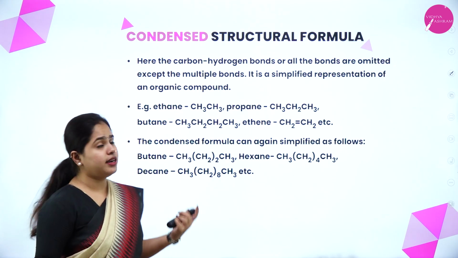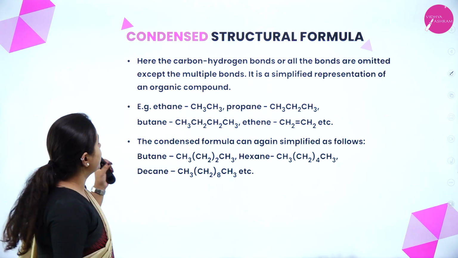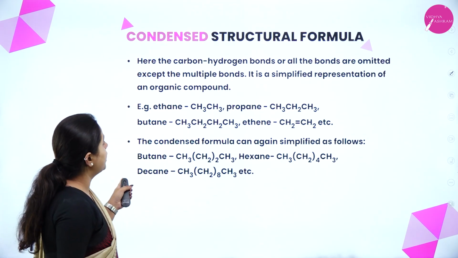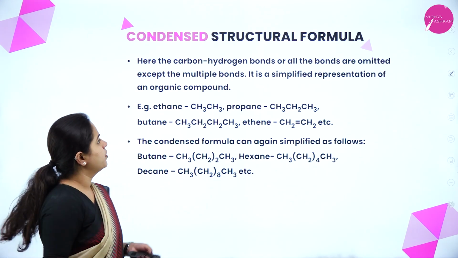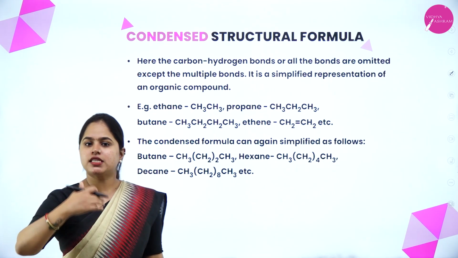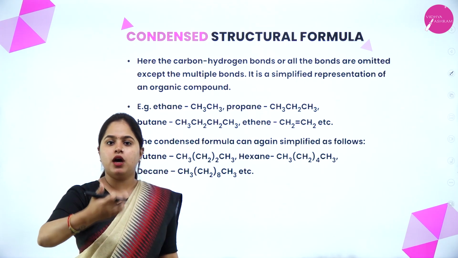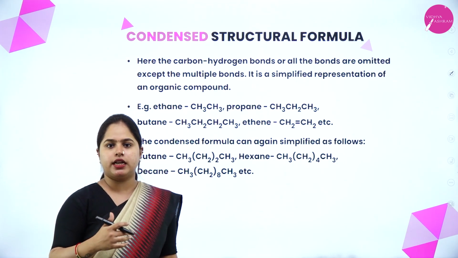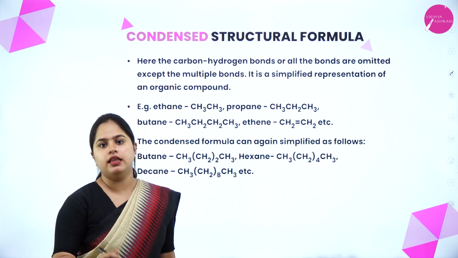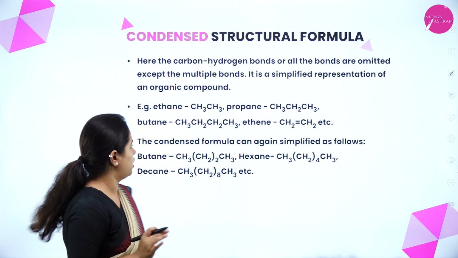Now the next one is condensed structural formula. Here the carbon-hydrogen bonds, or all the bonds, are omitted except the multiple bonds. So it is a simplified representation of an organic compound. We studied the complete structural formula. Now we can simplify it and write, instead of mentioning all the bonds. That is called the condensed structural formula.